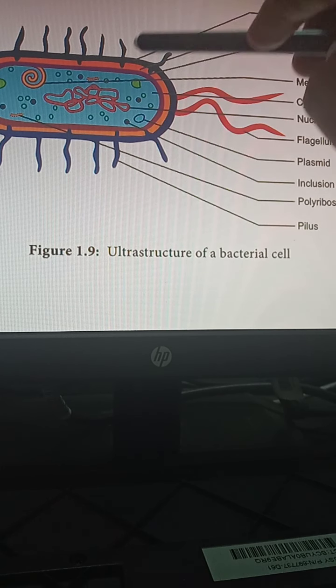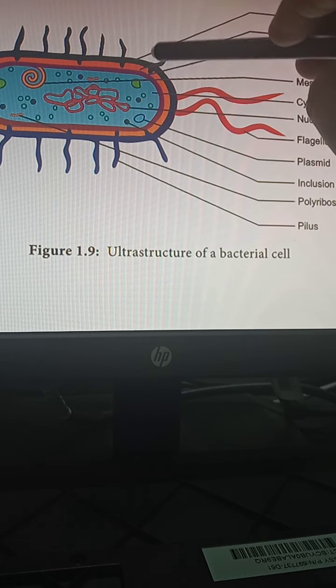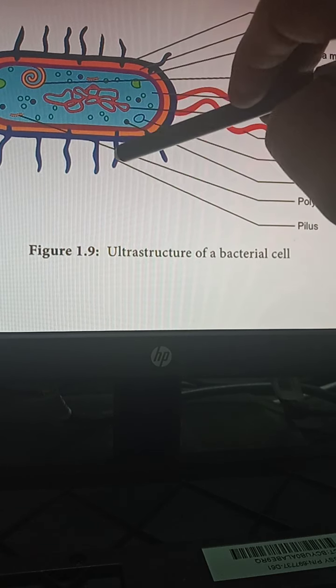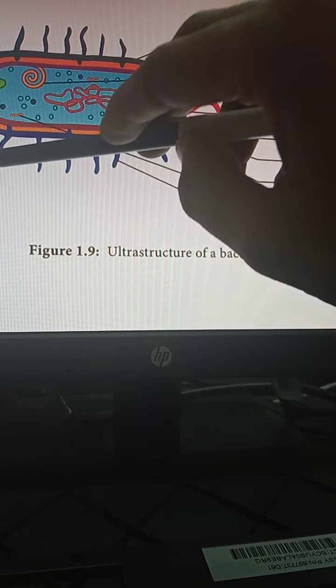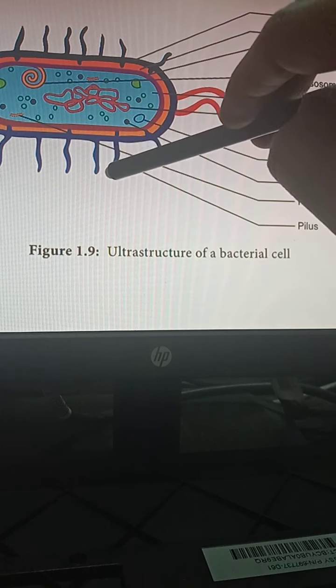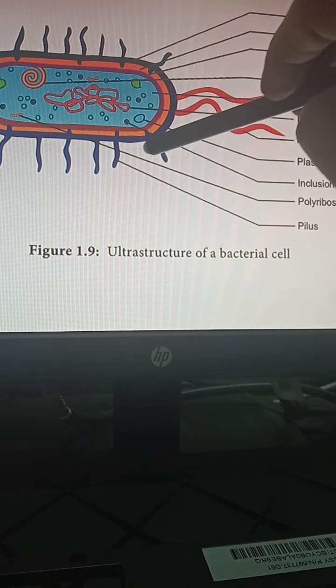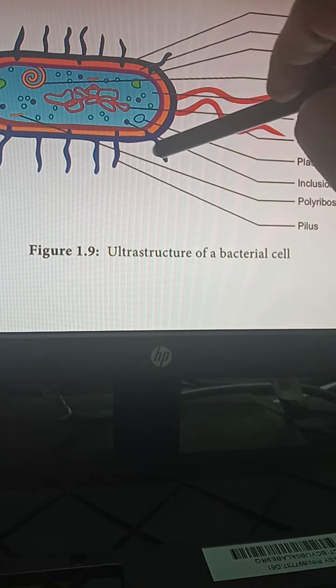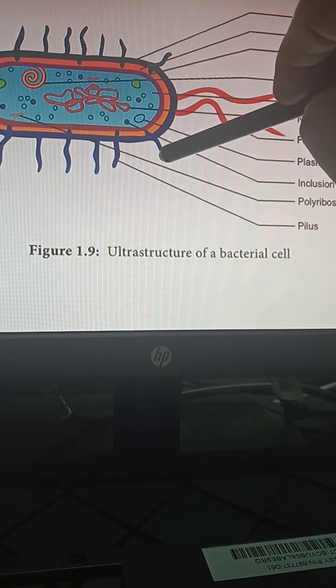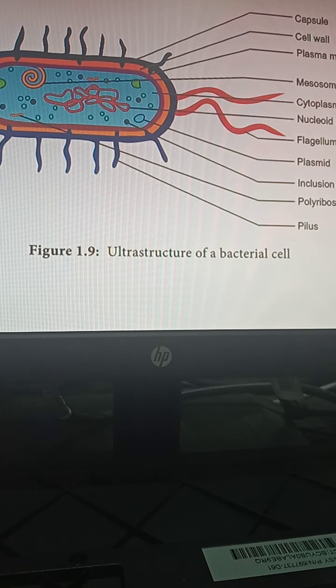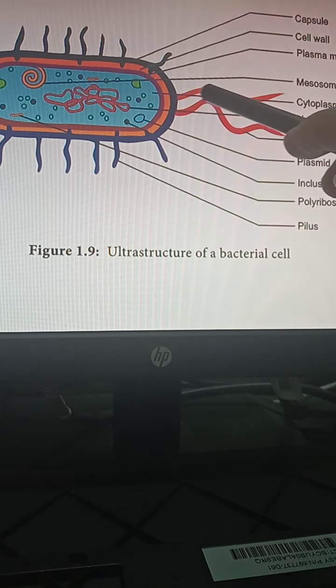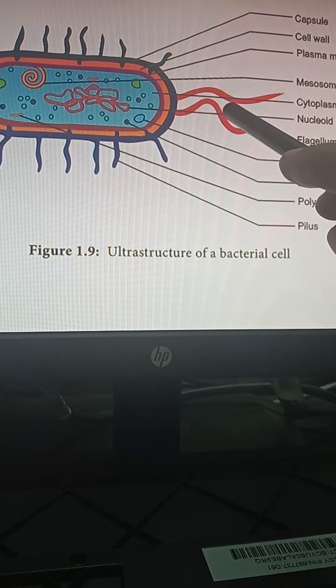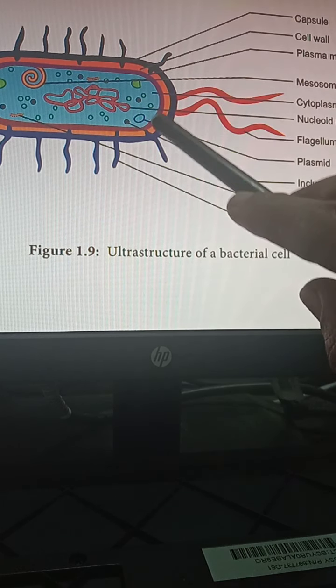And in some of the bacteria, we will have these hair-like projections, and these hair-like projections are known as the pili or fimbriae, and these will be helpful in cell attachment, and they are also helpful in the conjugation process that we'll discuss later. And some of the bacteria also have the flagella, and this flagella will help in the locomotion of the bacteria. This is the structure of bacteria.